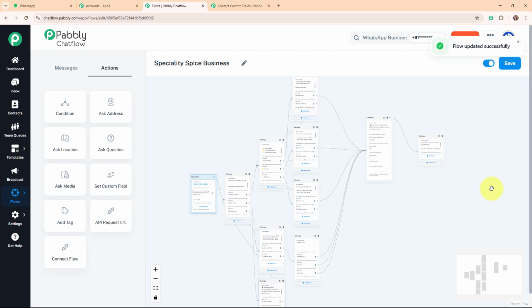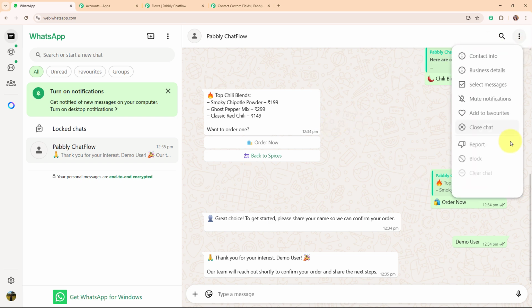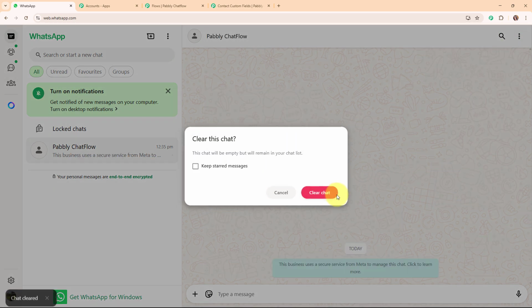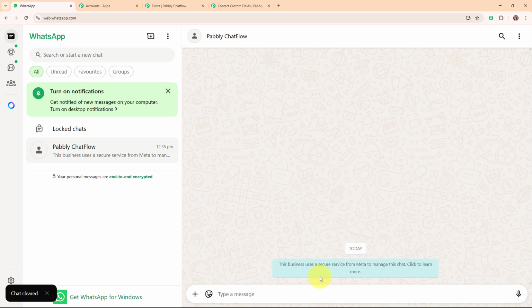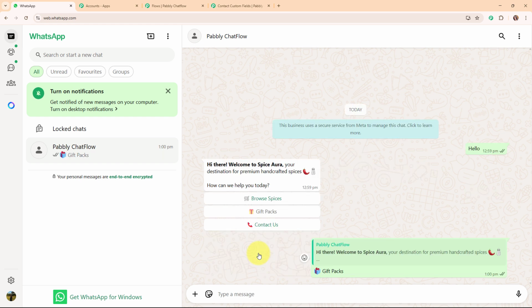And now here let's see the working of this chatbot that we just now created. To see the working of this chatbot, let me take you back to my WhatsApp account. So this is my WhatsApp account, and I'm going to clear this chat to start it from scratch. Alright, so I'm going to add the text as hello. And here you can see the message that I've received. It says, hi there, welcome to Spiceaura, your destination for premium handcrafted spices. How can we help you today? So here you can see some quick reply buttons. I'm going to select gift packs this time.